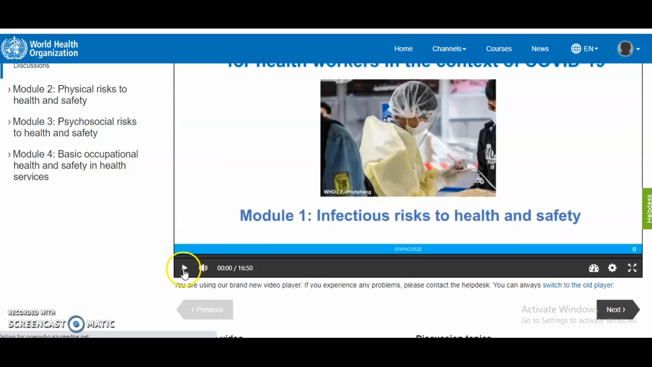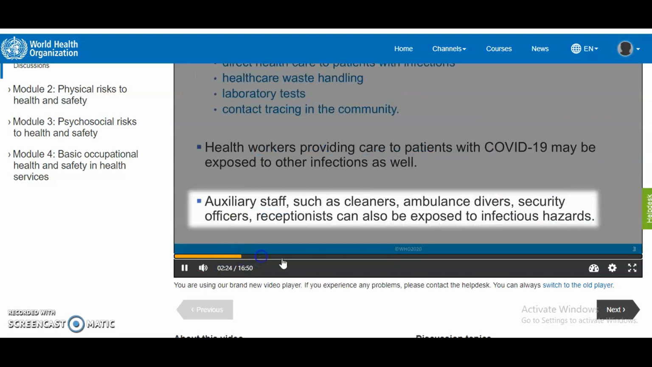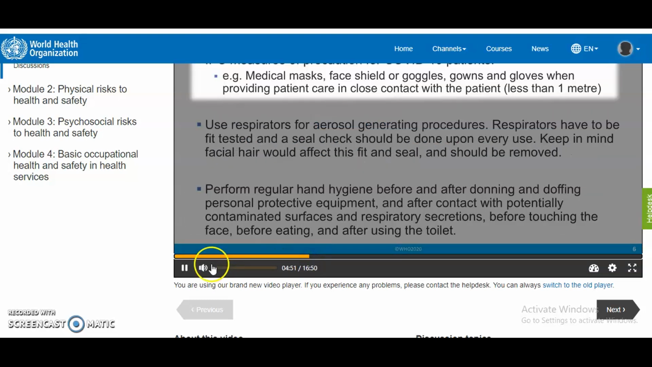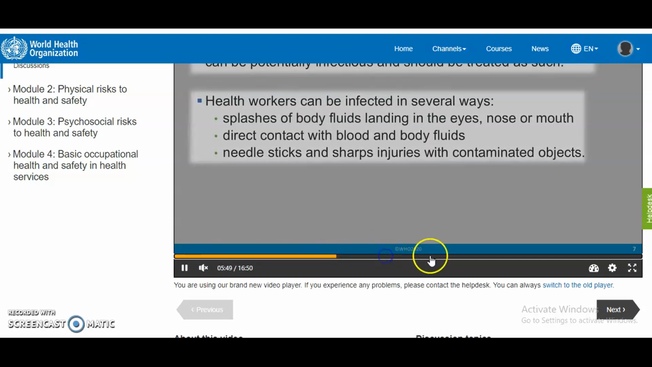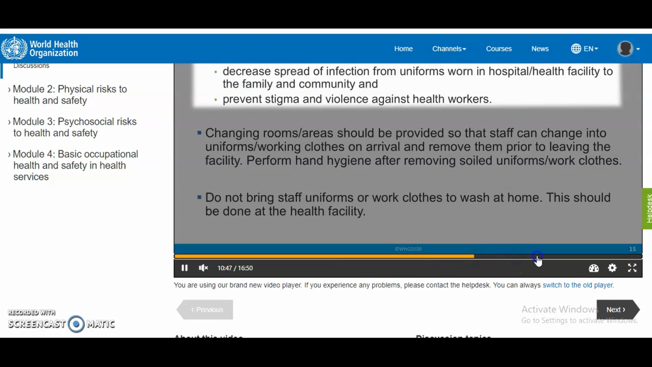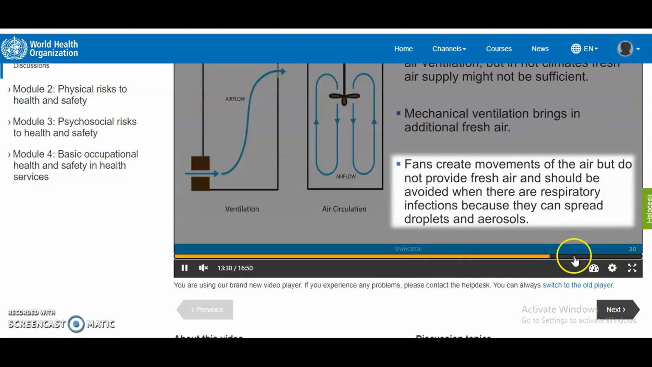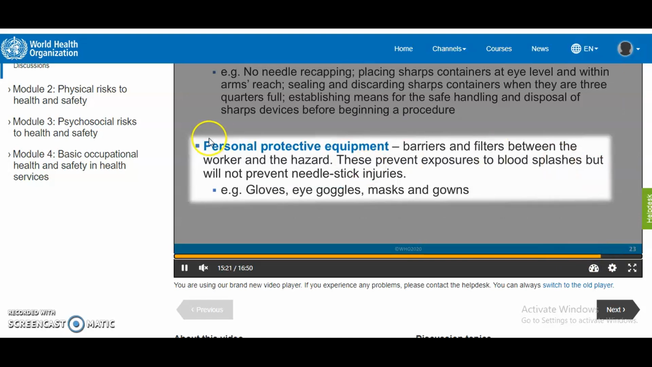Okay, so just play this video, and here you can go through this video by simply skipping, guys. Just simply go through this video by skipping, or else if you want to get the information, you may go through all the information also. The same thing you have to do for all the 4 modules, guys.